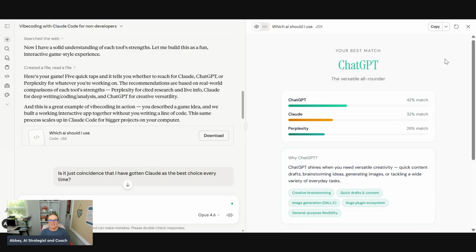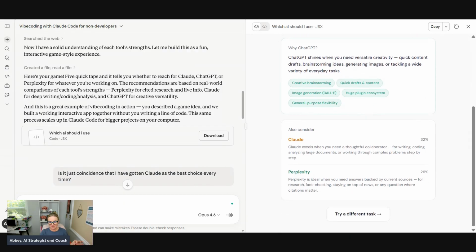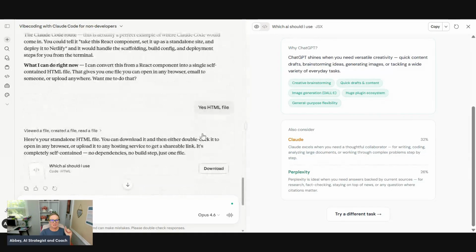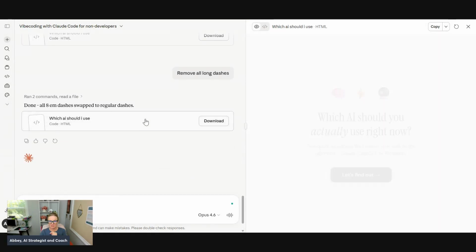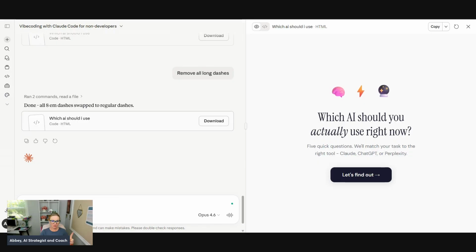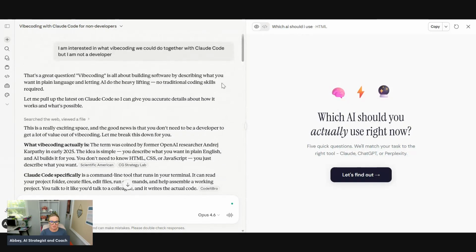All right, so it says my best match is ChatGPT by 42%, Claude 32, Perplexity 26. It explains why it picked ChatGPT, and it also gives me some other things to consider. So this was actually the absolute first application that I built in Claude. Now, I went in and asked for a couple of updates.